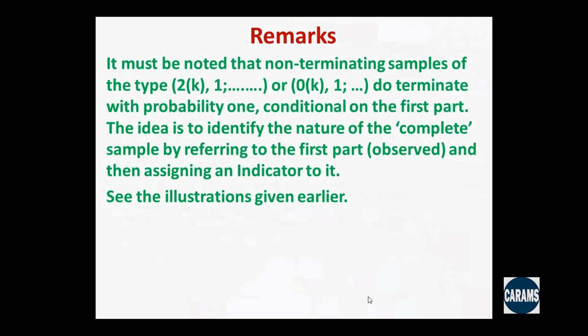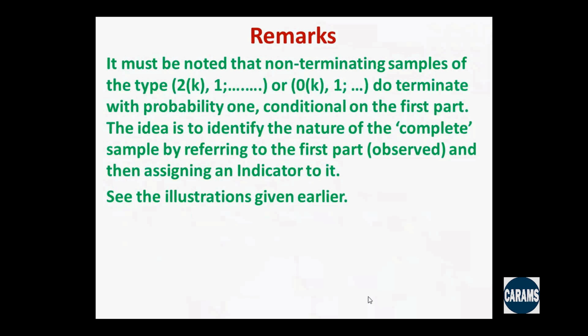It must be noted that the non-terminating samples of the type 2k1 or 0k1 do terminate with probability 1, conditional on the first part. I have got a bunch of 2's followed by 1. Because I got 1 for the first time, I stop here to provide my estimator. But if I continue, then with probability 1, I am going to stop somewhere. Every non-terminating sample will terminate with probability 1, conditional on the first part. The idea is to identify the nature of the complete sample by referring to the first part which has been observed and then assigning an indicator to it. That is exactly what we are doing.